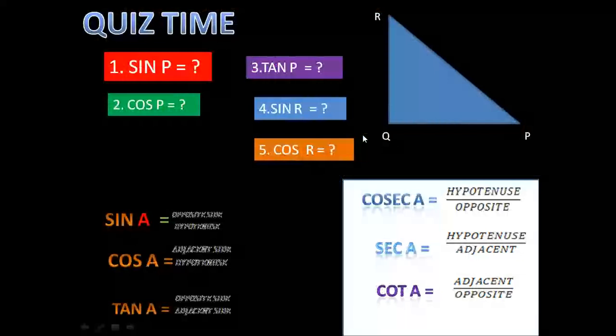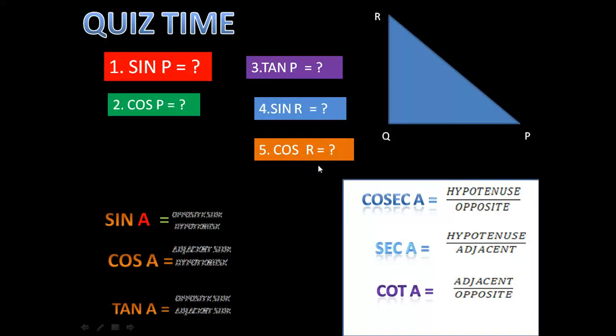In the next slide you have a quiz. If you understand these things, please pause this slide, write the answers in your notebook and think about it. In the next slide the answers will be revealed. If you get all 5 out of 5 correct, you get 10 marks. Here sine P means the position from P. Cos P, the position from P. Tan P, the position from P.